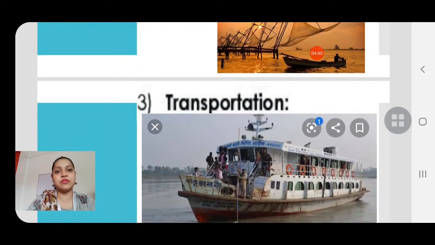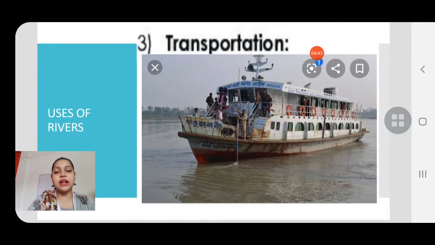Next, transportation. The third important use of rivers is transportation. We all know that boats, steamers, and ships ply on rivers. And you all know there is no maintenance cost. You don't have to repair it, because water is there.